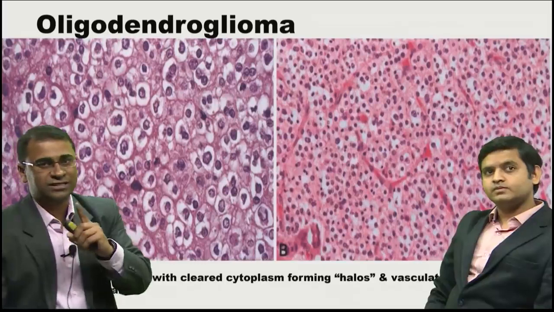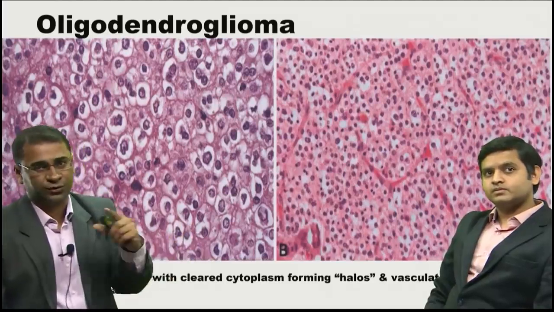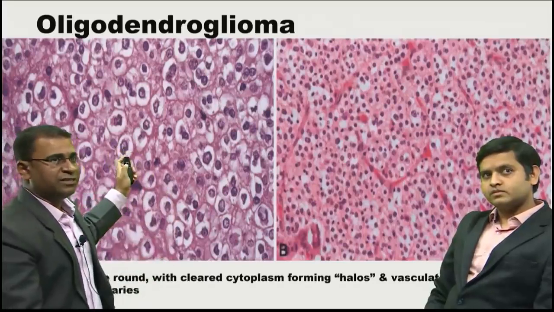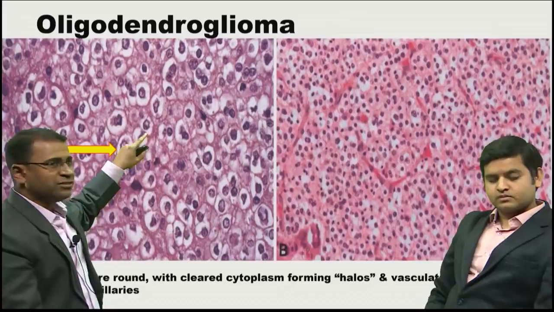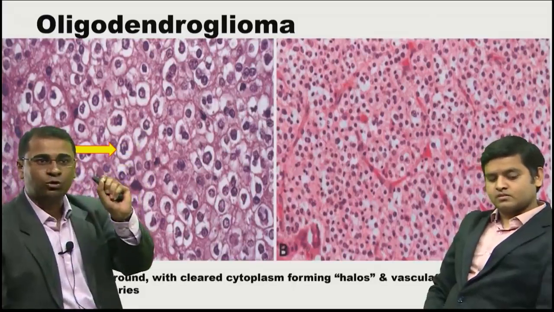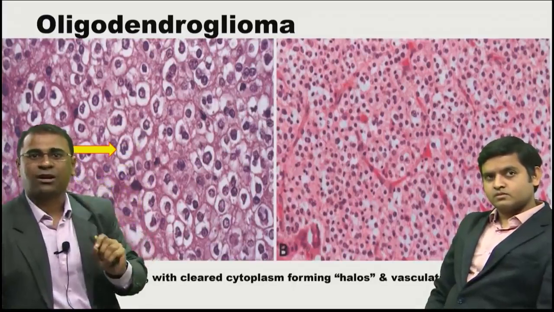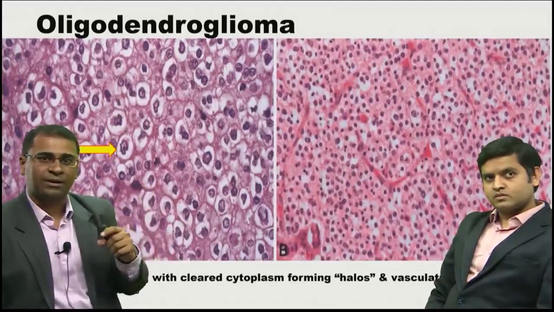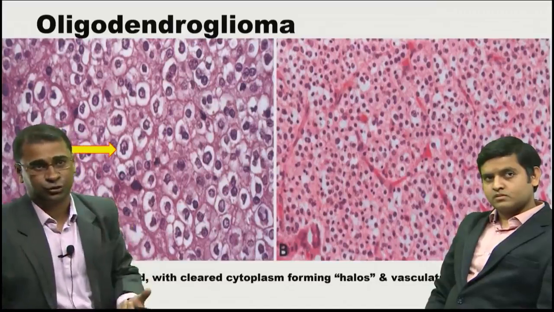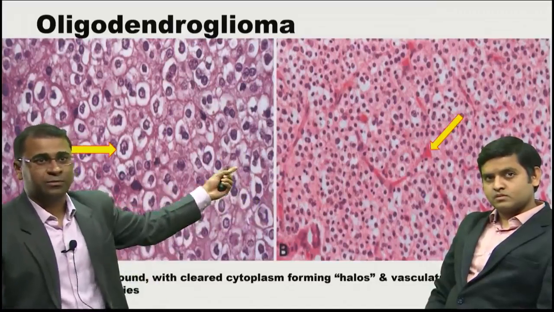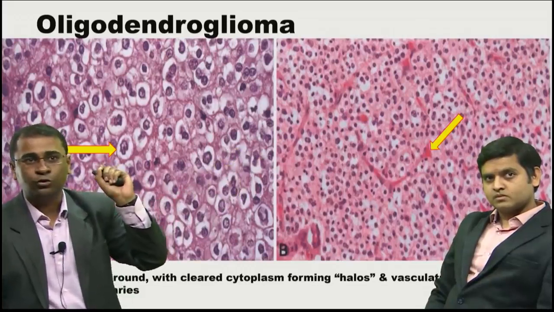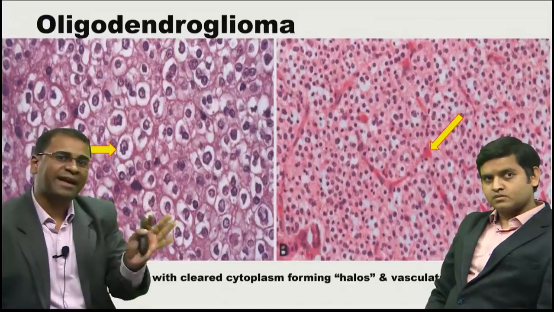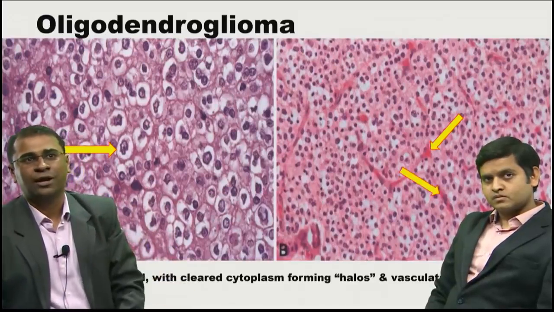So oligodendroglioma, this tumor is actually a WHO grade 2 tumor. So grade 2 means not actually malignant, not actually benign, something between. On the left side of the image, on this arrow marked area, these basically are the perinuclear halos. The perinuclear halos are called the fried egg appearance. Recall that a bone marrow biopsy showing the same appearance is hairy cell leukemia. That again is an MCQ. On the other image, this pinkish area, all those pink areas are basically vessel proliferation. So a slight amount of vessel proliferation along with the fried egg appearance is definitely a feature of oligodendrogliomas.